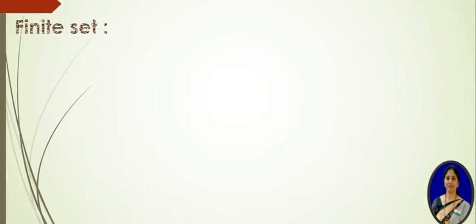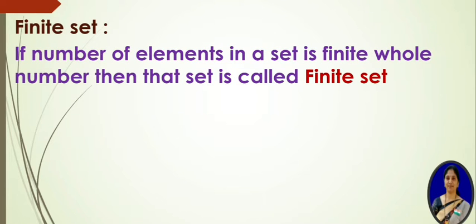Now see the next concept, that is finite set. Finite set means if the number of elements in a set is a finite whole number, then that set is called a finite set. That means if in a set we can count the number of elements, and we can say how many elements are there, that means if there are 100 elements, or 200 elements, like that we can count and say the whole number, the number of elements in that set, then that is called a finite set.